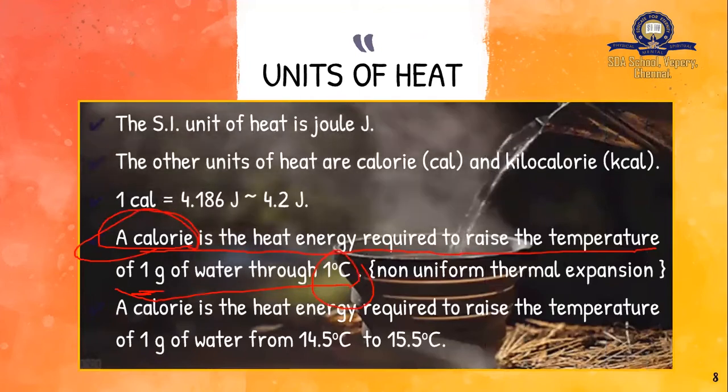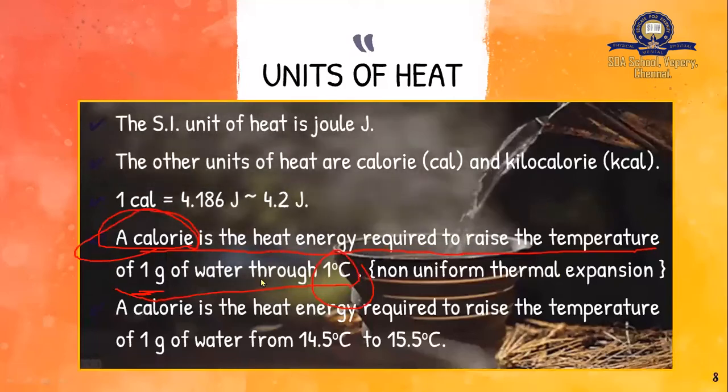But there is a unique quality of water, and water undergoes non-uniform thermal expansion. When I say 1 degree, it could be from 0 degree to 1 degree, 4 degrees to 5 degrees, or 99 degrees to 100 degrees. It could be any of that 1 degree. But water has a very peculiar character called non-uniform thermal expansion.